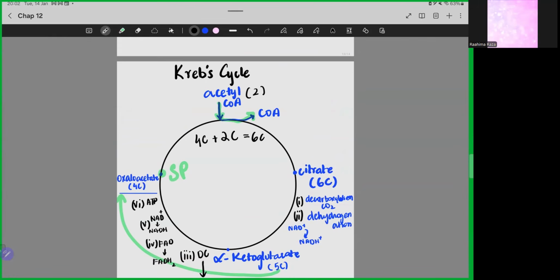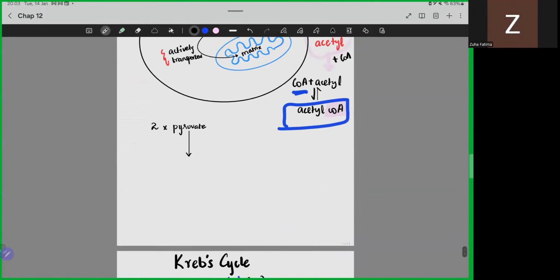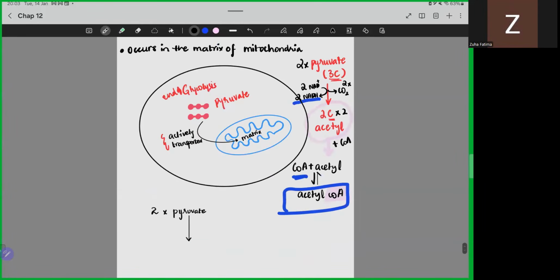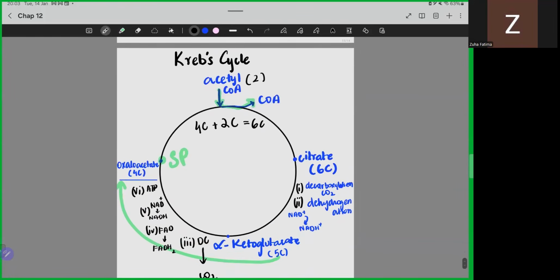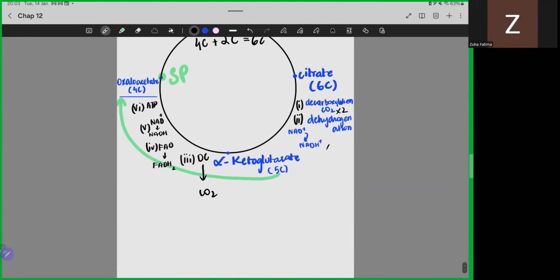Citrate is, I think, even asked for in the exam. Oxaloacetate भी पूछते हैं और Krebs cycle का दूसरा नाम भी पूछते हैं, which is the citric acid cycle. अच्छा, ओके, थैंक you. Anyone else who has any questions about Krebs cycle? So अगर हमारे पास 2 acetyl CoA थे, because हमारे पास 2 पायरुवेट बने थे ग्लाइकोलाइसिस के एंड पे. 2 पायरुवेट से we had 2 acetyl CoA. यहाँ पे हमने सारी जो कहानी देखी है वो सिर्फ एक acetyl CoA के पॉइंट ऑफ व्यू से देखी है. So if we are talking about 2 acetyl CoA, so everything becomes times 2 over here.